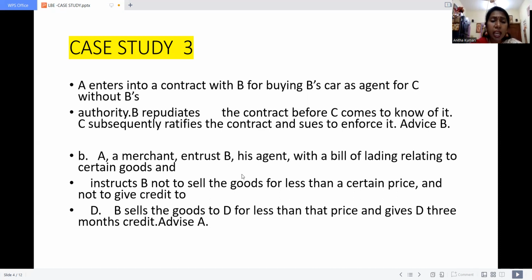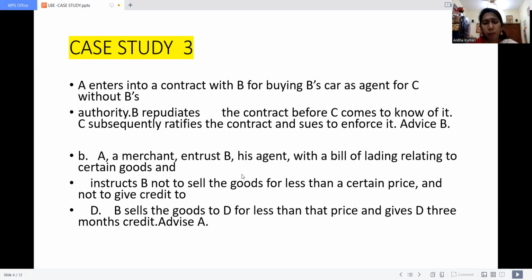As per the agency act, we know very well that the agent should always follow the instructions given by the principal. He should not take any kind of decision of his own without the knowledge of the principal. So here, A entrusted B, that means A has given clear instruction to his agent B: you should not sell these goods for less than the fixed amount.